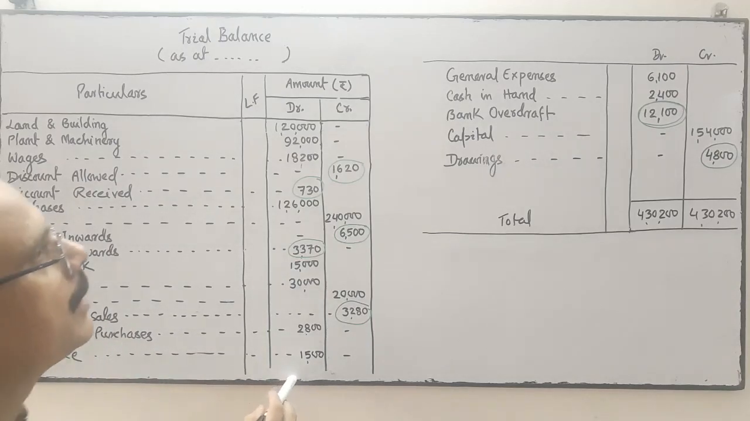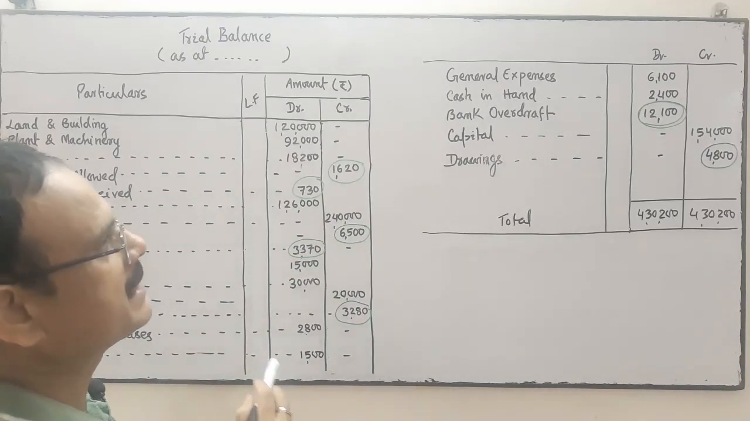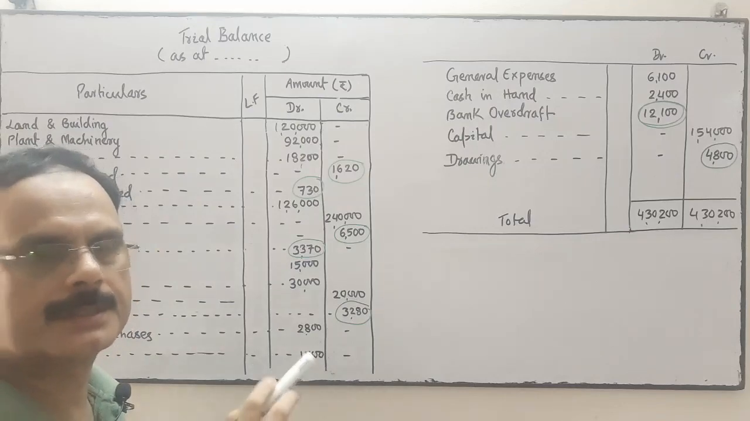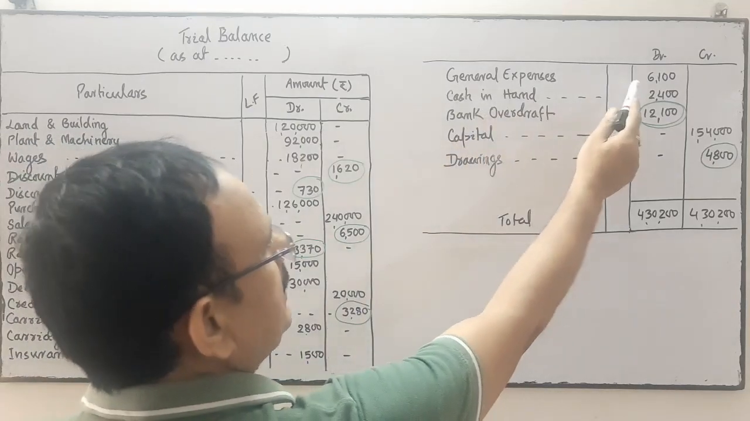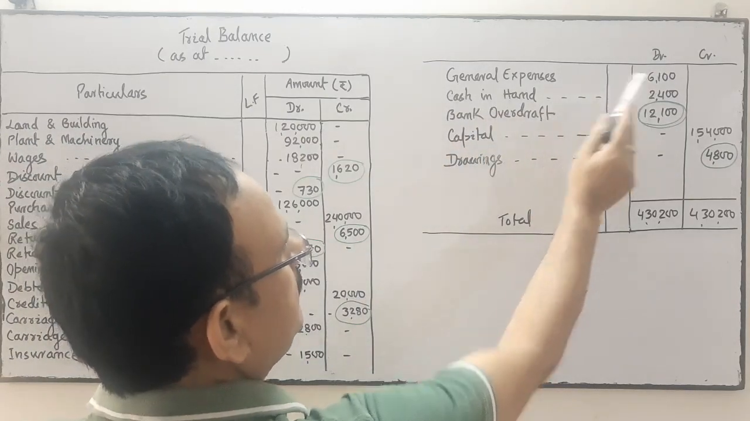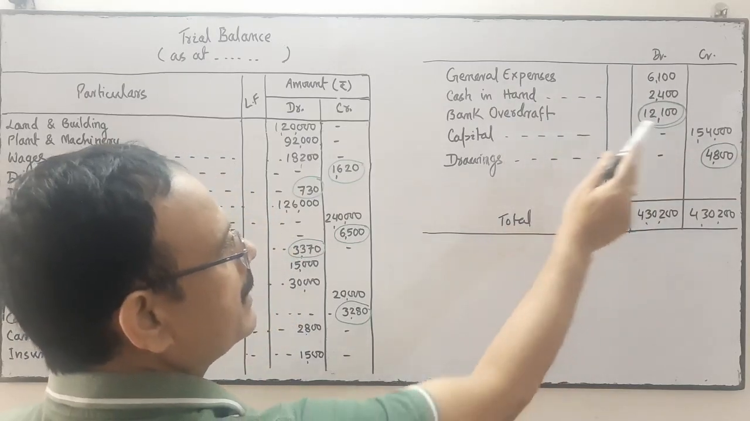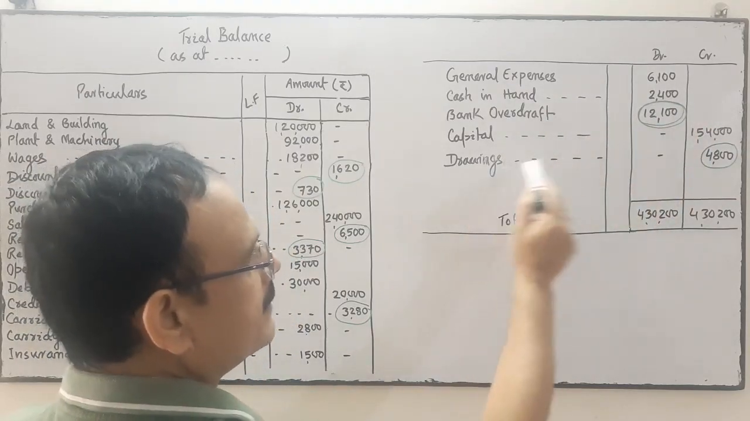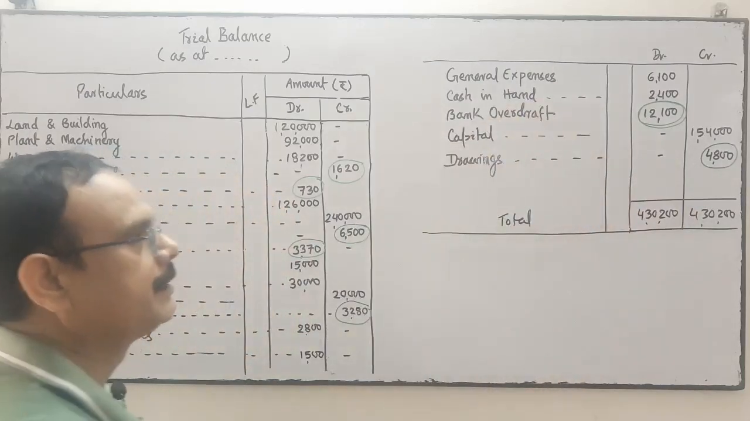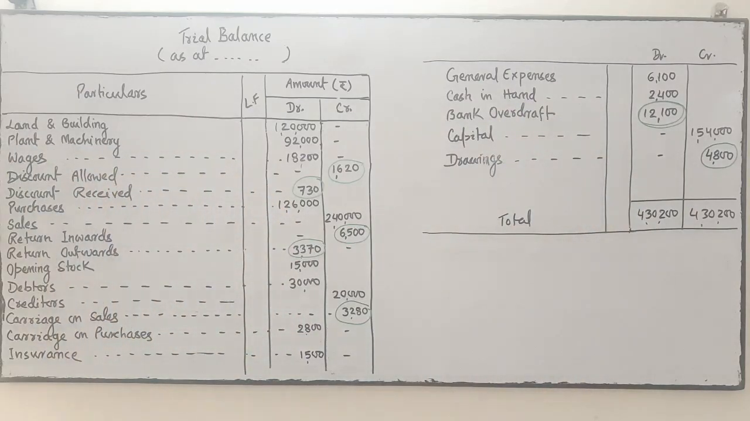Insurance means it's an insurance premium, expense, debit. General expense, debit, correct. Cash in hand, assets, debit, correct. Bank overdraft, it's a liability, it should be credit. Capital, credit, correct. Drawings, assets, it should be debit. Now I'm going to correct it.